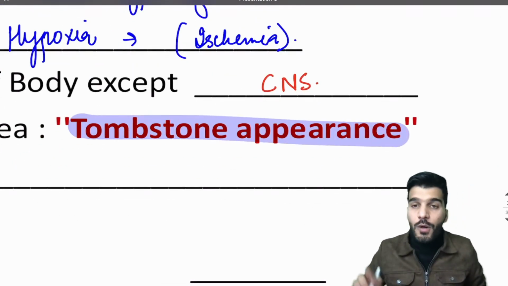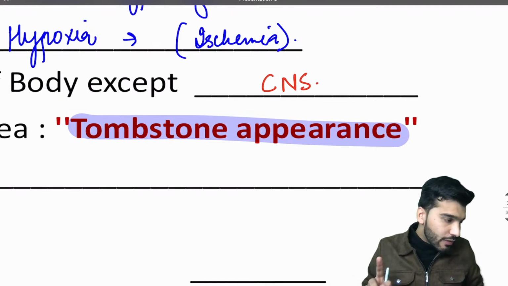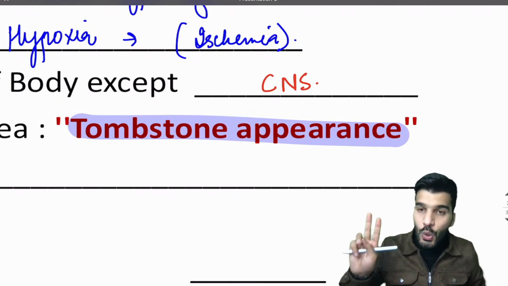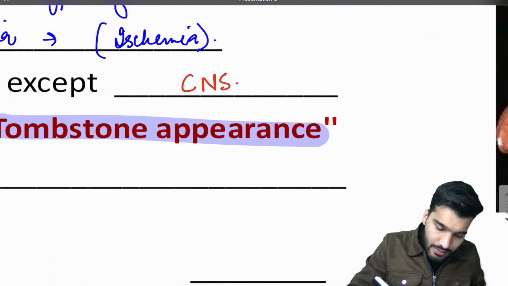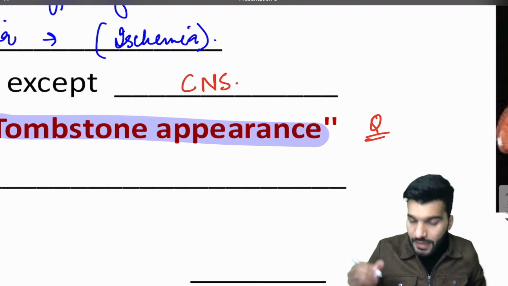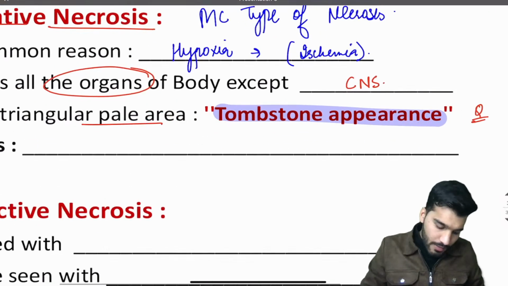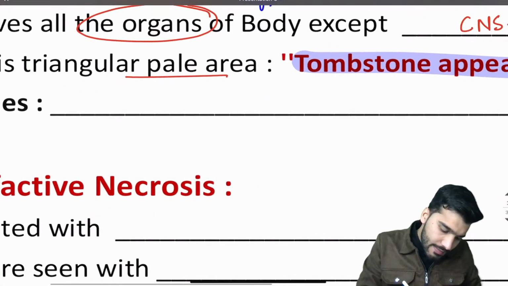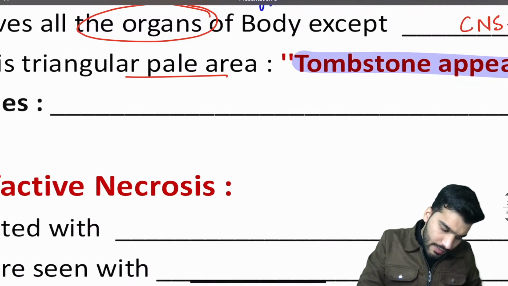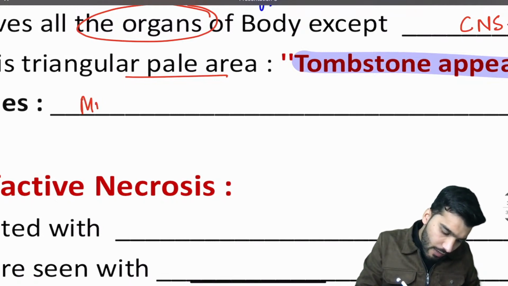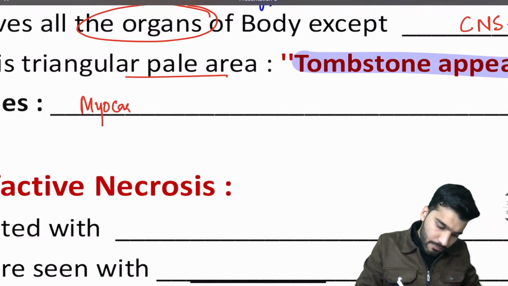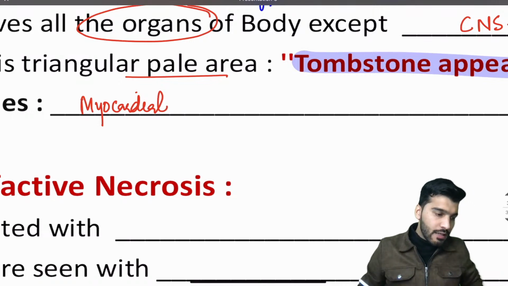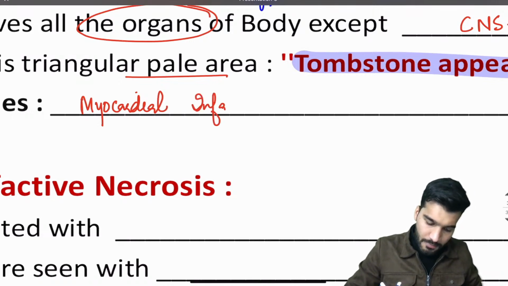So you will remember from now on, the most common type is going to be coagulative necrosis. Second, it's seen in all the organs except the CNS. And third, that it gives a classical tombstone appearance, okay. Examples: it is seen with myocardial infarction, okay.